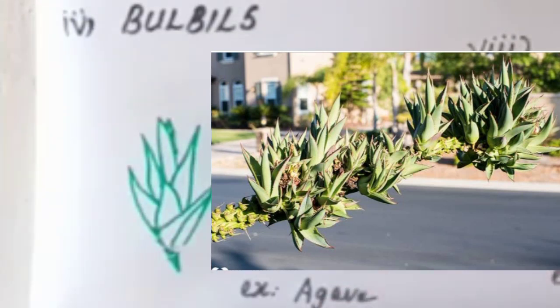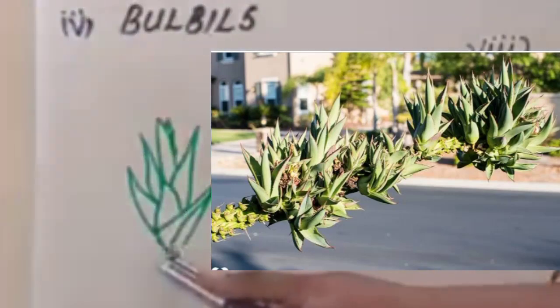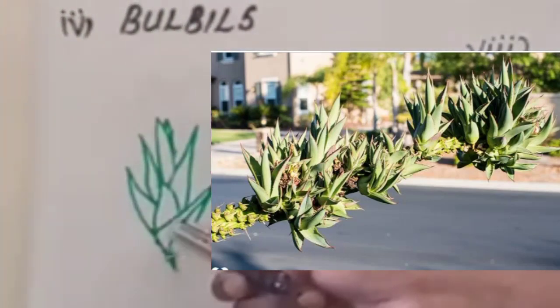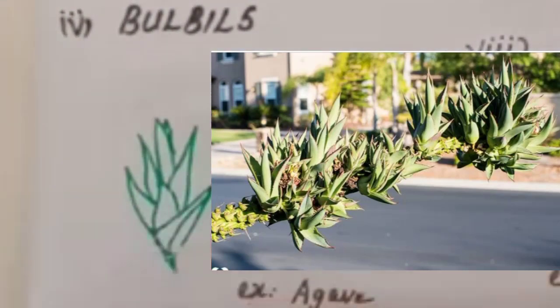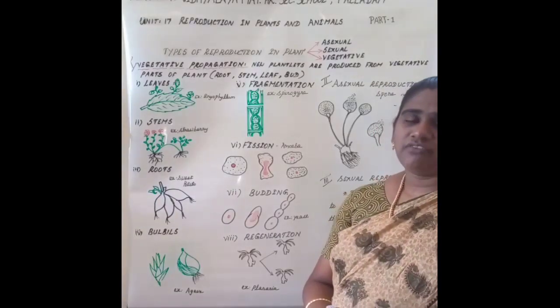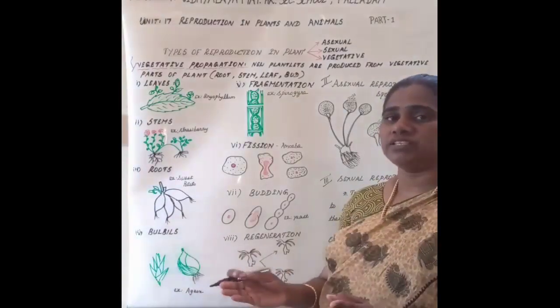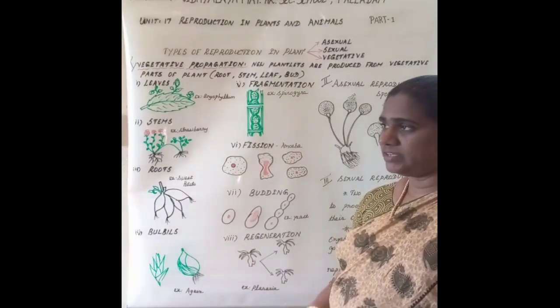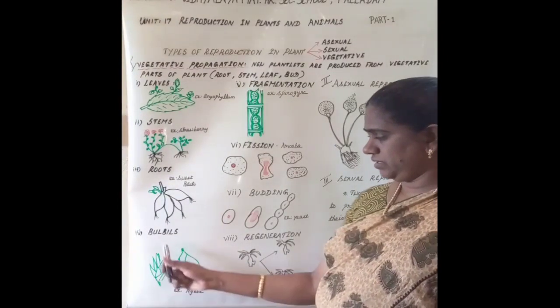Example, the agave plant. See this agave plant, here many flower buds are there. Those flower buds are in the shape of a globe-like structure. When these globe-like bulbils fall on the soil, they develop into an independent plant.